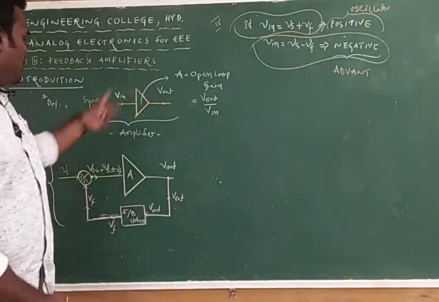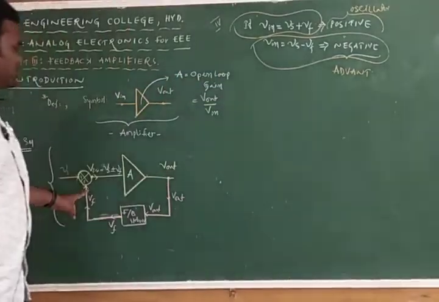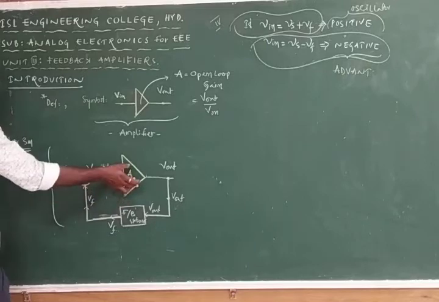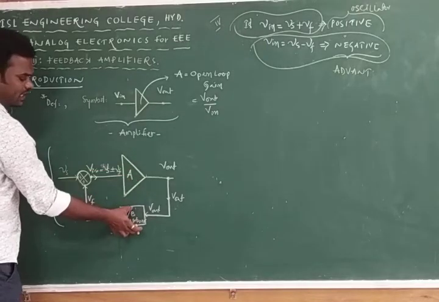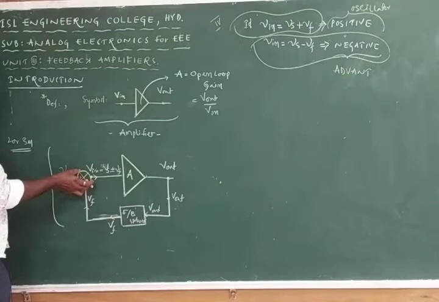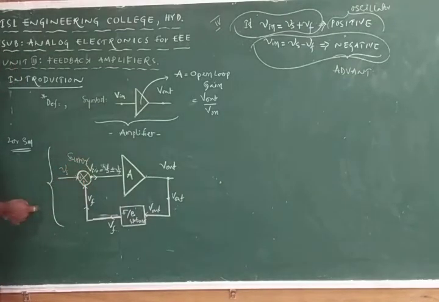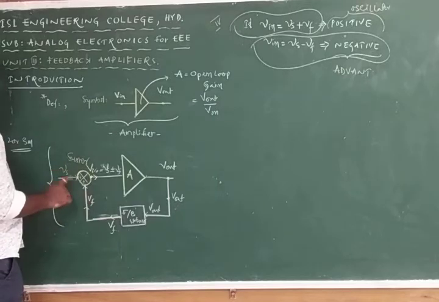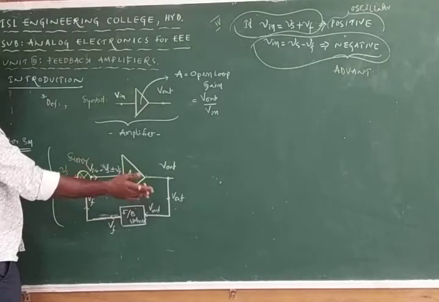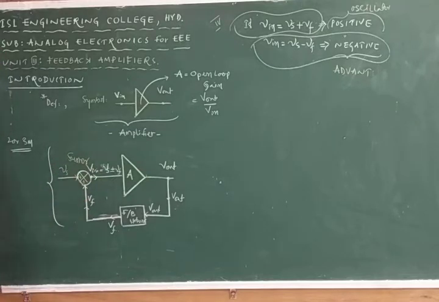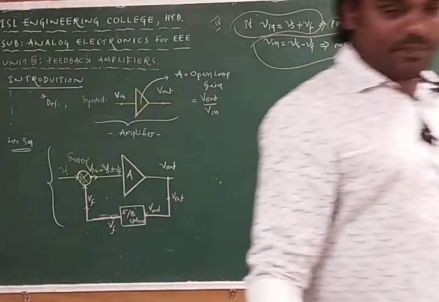This is about positive feedback and negative feedback, and this is the block diagram of the feedback amplifiers, negative or positive. Here, this is an amplifier section. This is a feedback network, and this circuit is a summer circuit or mixer circuit or adder circuit. If both Vs and Vf are positive, that is positive feedback. If Vs is positive and Vf is negative, that is called negative feedback. So we have two networks, positive and negative. Copy that one.